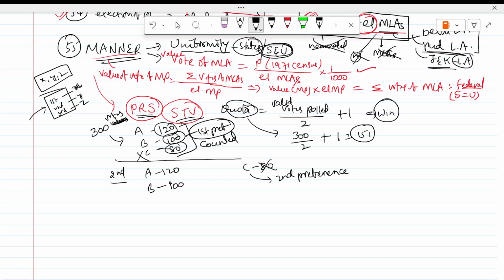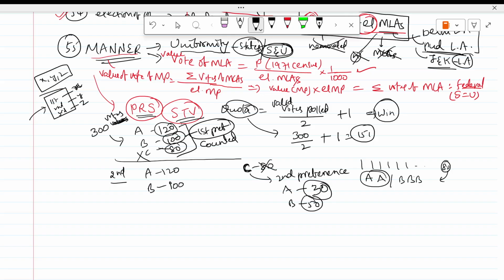Let's say in second preference votes, A got 20, or 30, and B got 50. Here, what happens? When people voted for C, there are 80 people who gave first preference. But these 80 people have given second preference also, no? So some people might have voted for A, and some people might have voted for B.